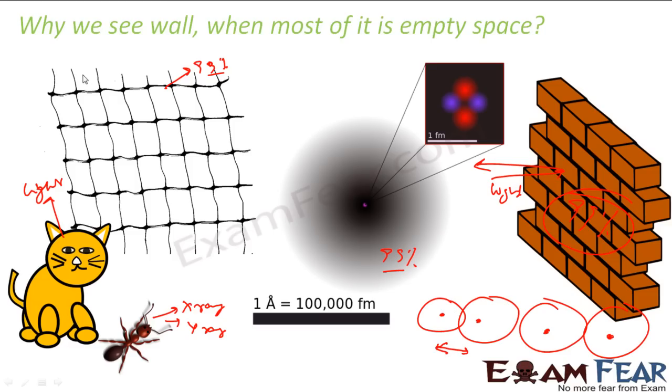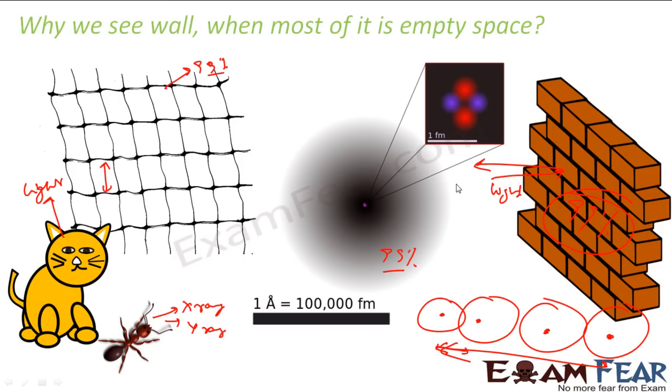Similarly here, the distance between these empty spaces is this, but the cat can't pass because the cat is bigger than this. Similarly here we have 99% empty space, but still we see the wall because light can't cross it. Light bounces back because the light wavelength is this much big. It will not be able to cross this, and that's why we see the wall.